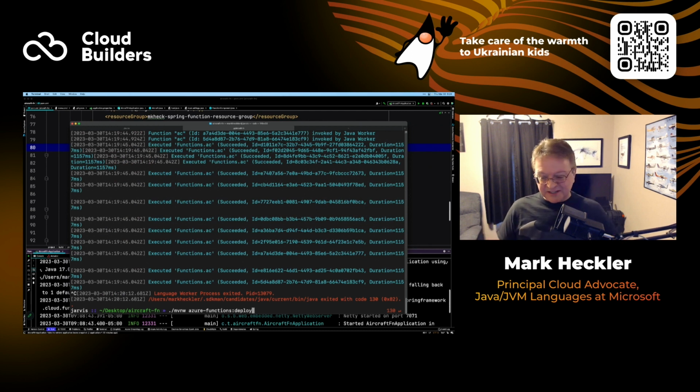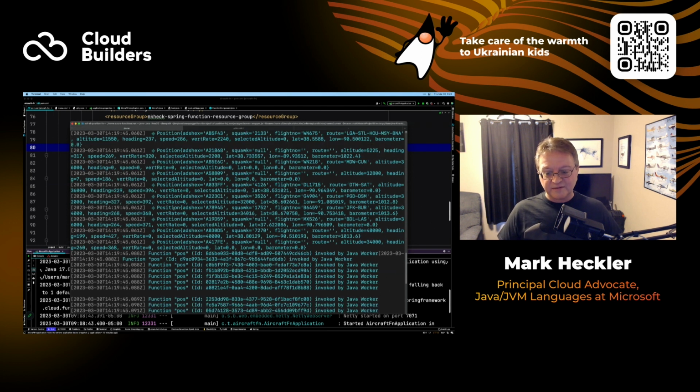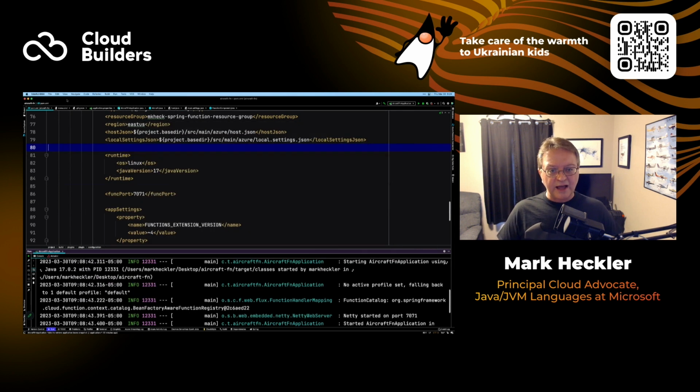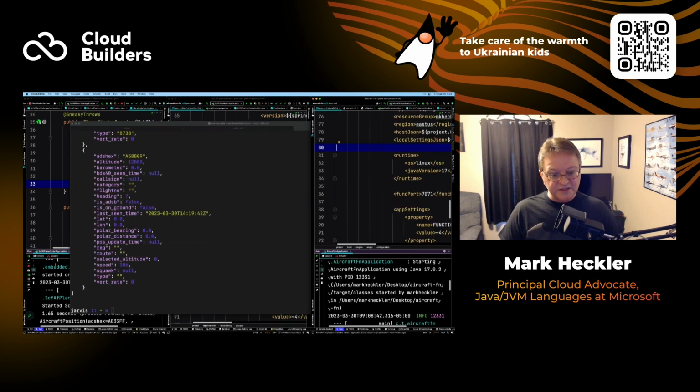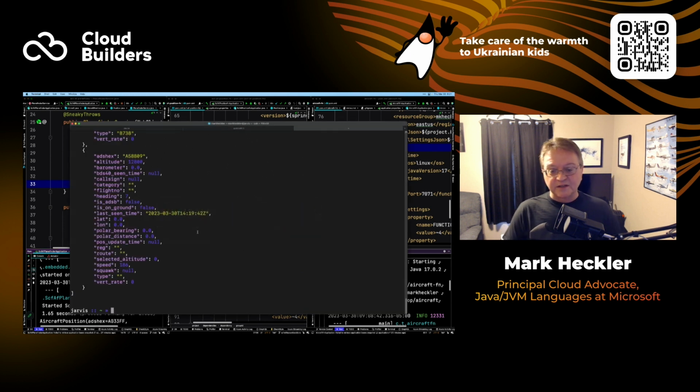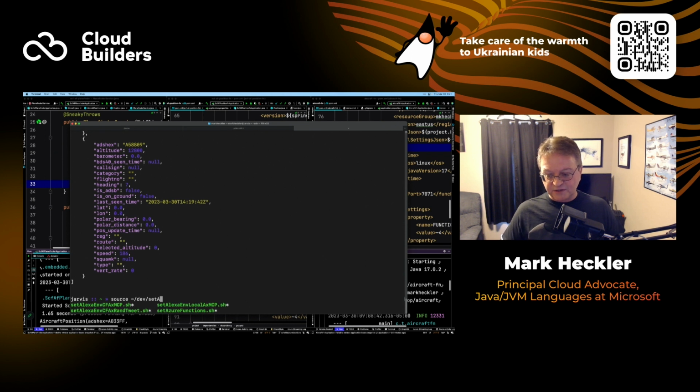We don't have a couple of minutes, so I'm just going to cut straight to the chase, and we're going to start up our plane finder and point to our cloud functions and see what happens. So I'm going to bring that over here. I'm going to stop our plane finder, and we'll start that again using some environment variables. The first thing I'm going to do is just source our dev set Azure Functions.